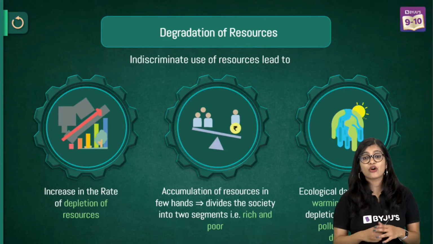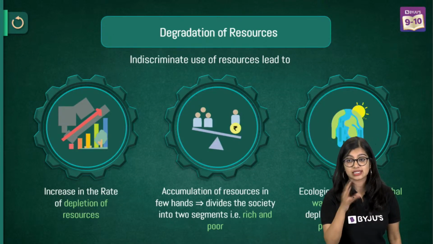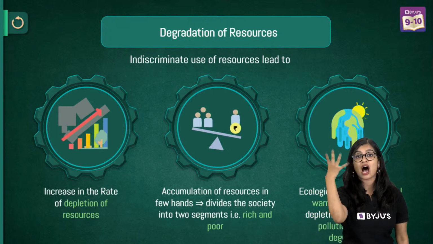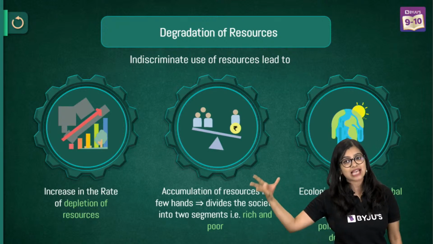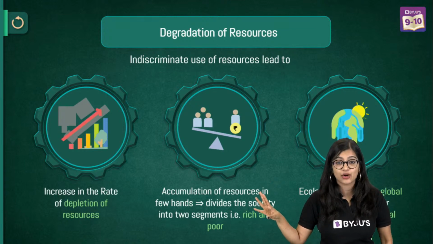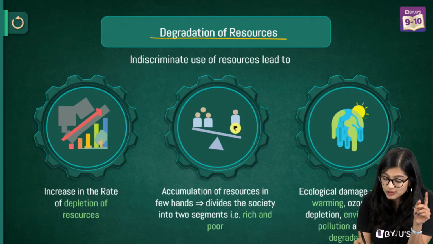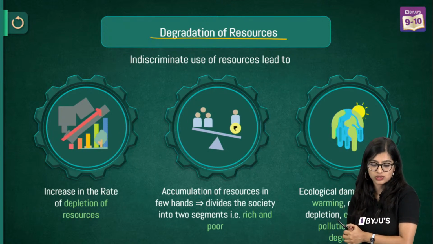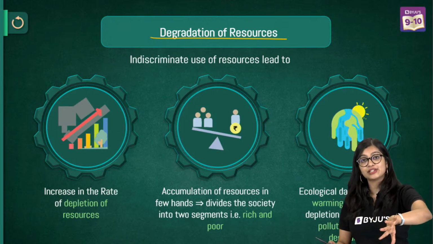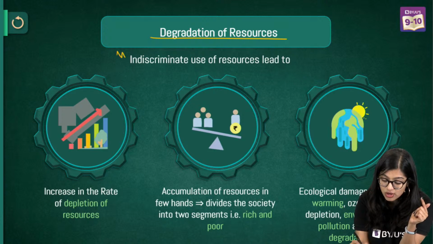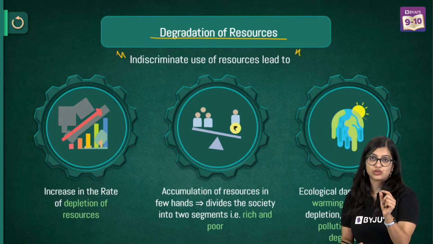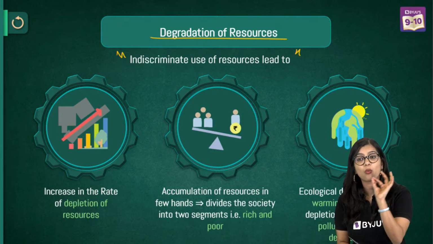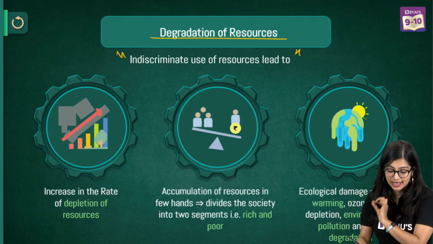Now, when we talk about resources in general, we know that resources are needed by us to carry out various activities, and over a period of time there has been an over-exploitation and degradation of resources. This degradation has mainly happened because of indiscriminate usage, that means people have not used resources wisely.